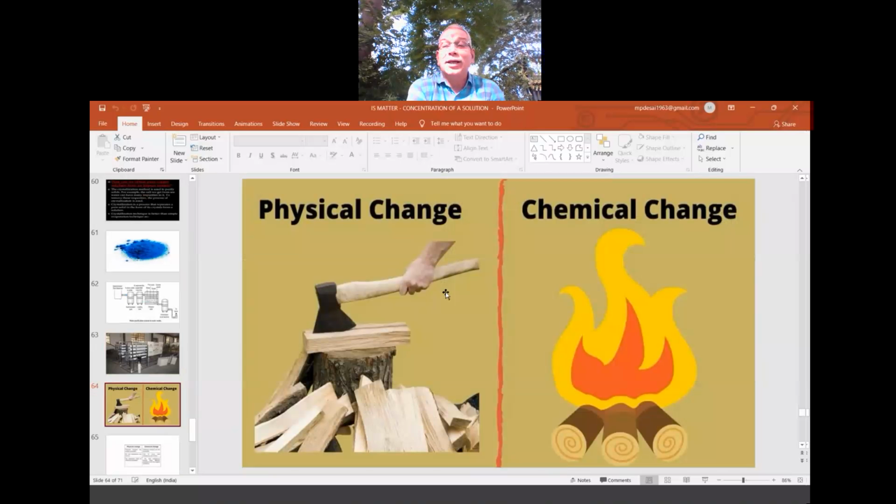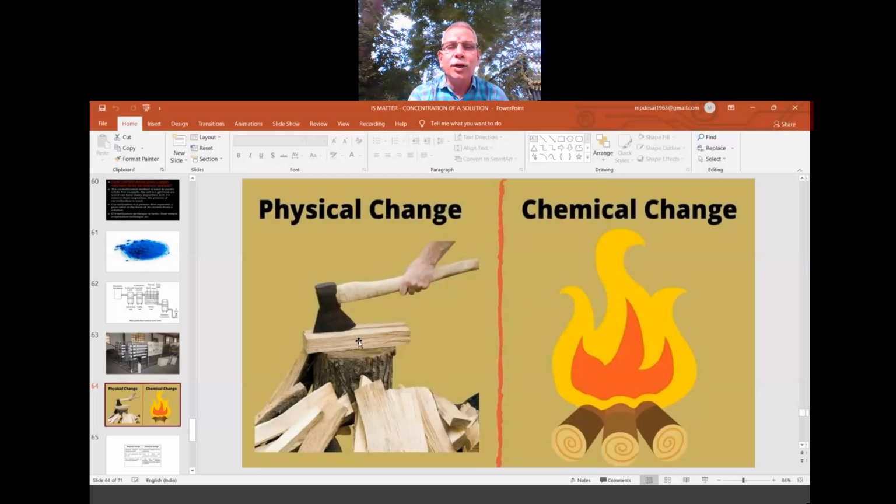Last part of the chapter where there are many changes in nature. So we don't learn all those changes. We learn only about two changes. Okay, important changes: one is physical change, the other one is chemical change. Right. What is physical change? By diagram only we will come to know.